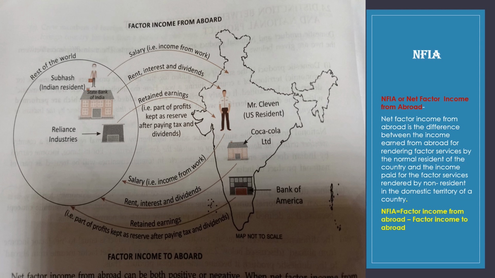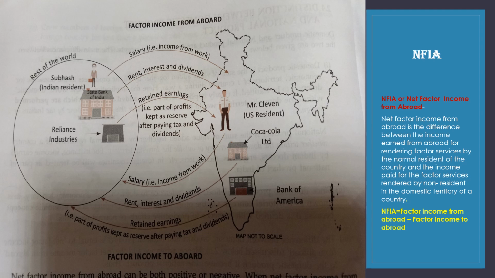Now second one, Coca-Cola. Coca-Cola is a USA company. This is not an Indian company, but the Coca-Cola branch income within the Indian domestic territory is the factor income to abroad.